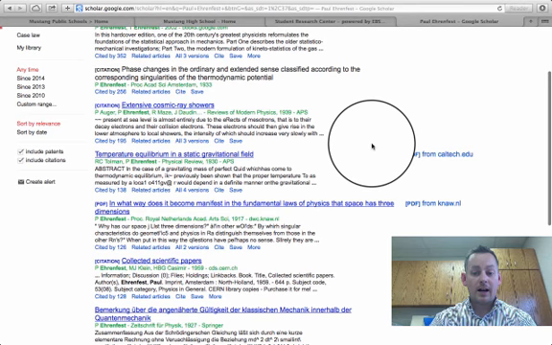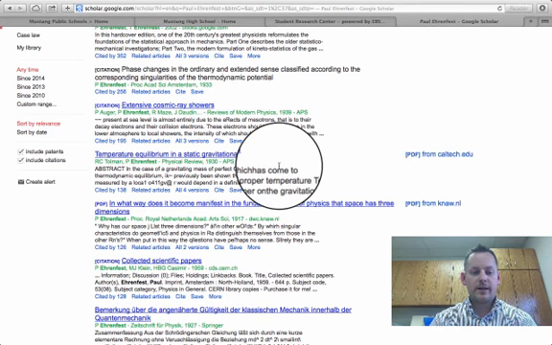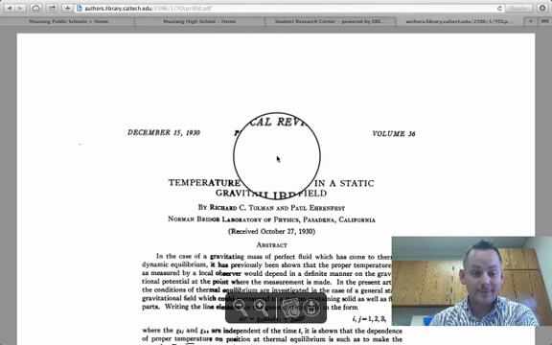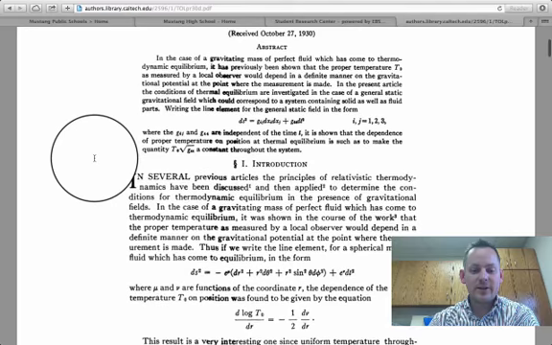Now, another thing that you want to pay careful attention to here is, say this article, you click on it, and then you wait patiently. You read this and you find that this is something that you want to use.